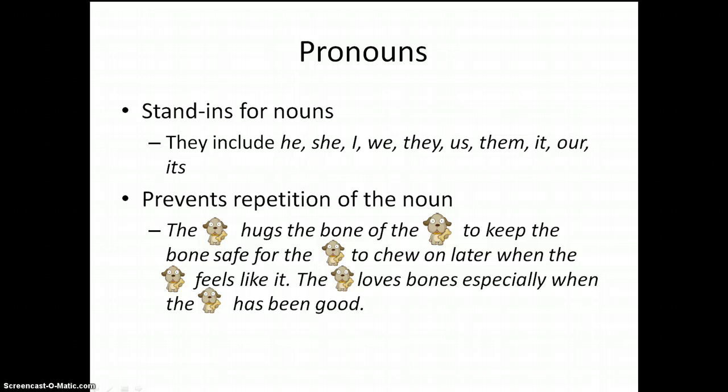We can put in pronouns to make it flow a little better and not keep hearing dog all the time. So, the dog hugs the bone, or its bone, to keep the bone safe for it to chew on later when it feels like it. The dog loves bones, especially when it has been good. Notice we don't necessarily need to take out all the nouns, but we can substitute some with pronouns to keep it from getting boring and repetitive.